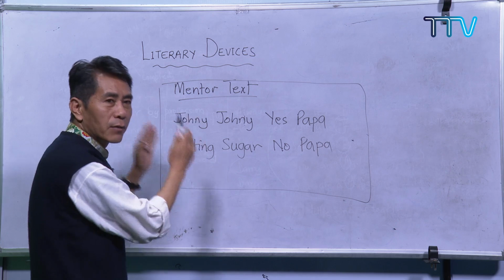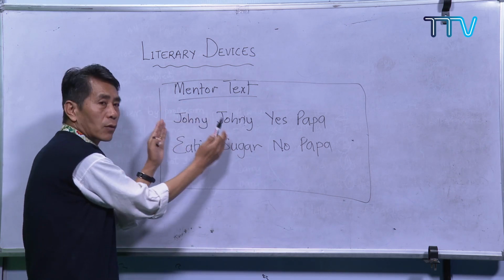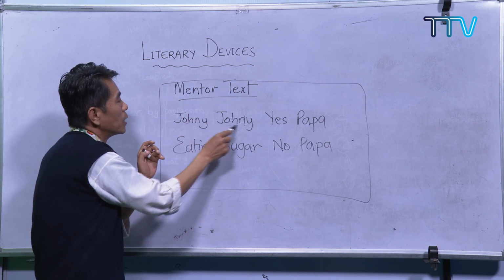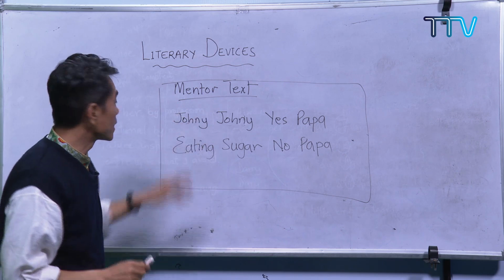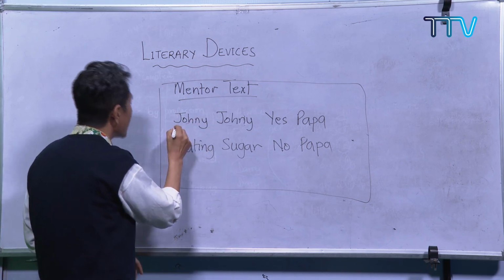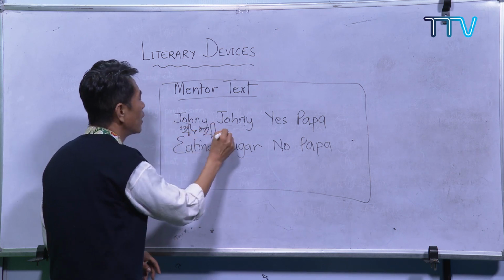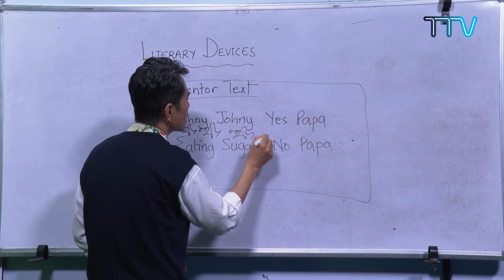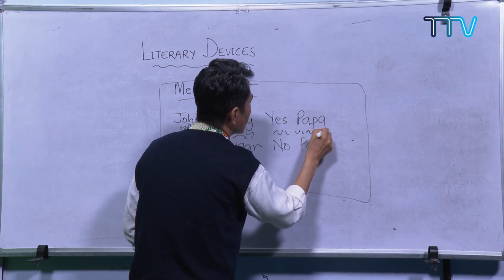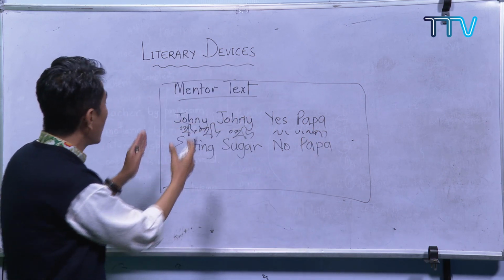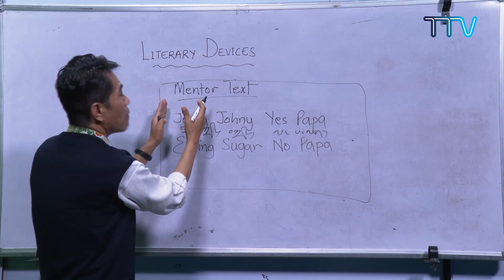You just try to see the rhythm. What is the rhythm? On the basis of that, this is a good poem, and instead of these words, you can replace the words, and then it really becomes a mentor text. So Johnny, Johnny, for example, Tashi, Tashi, you can also write Tashi, Tashi, yes Father. You see, what I'm doing is maintaining the same rhythm, and I'm also taking one mentor text.